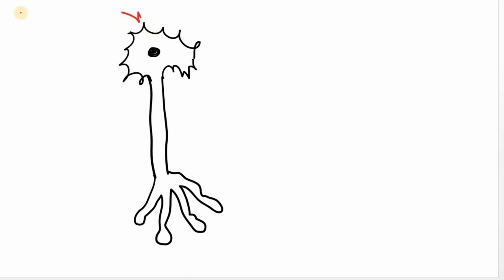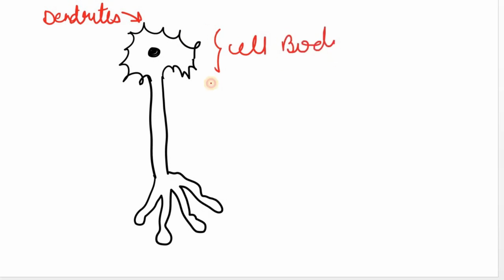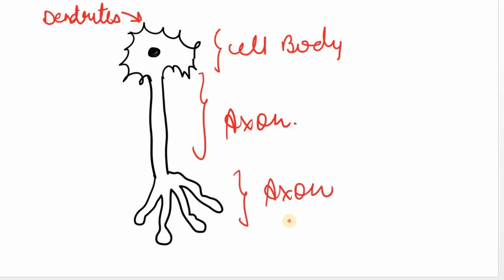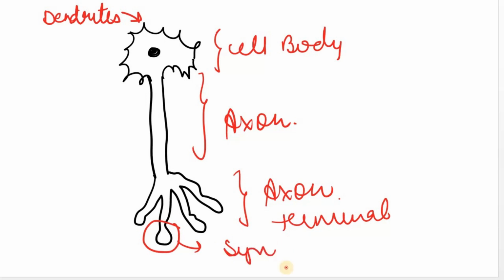These extremities are the dendrites. This is the cell body. This is the axon region and this is the axon terminal, जिसके end में special bulb like structures present होते हैं. These are known as synaptic knobs.